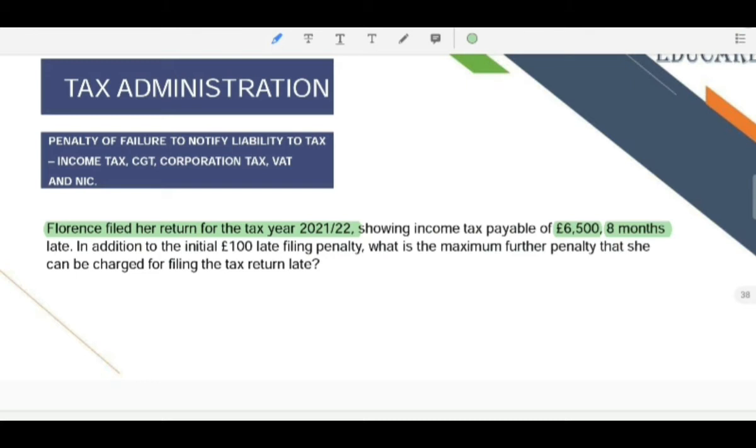Read the question carefully. They are not asking us to calculate and write the total penalty. They are asking us to calculate the penalty in excess of the £100 late filing penalty, what is the maximum further penalty that she can be charged for filing the return late?